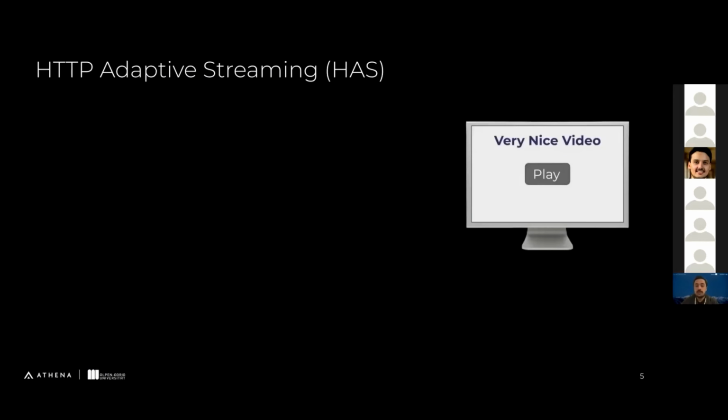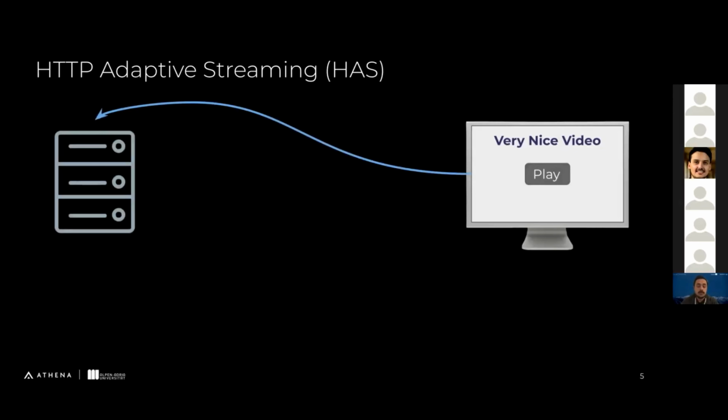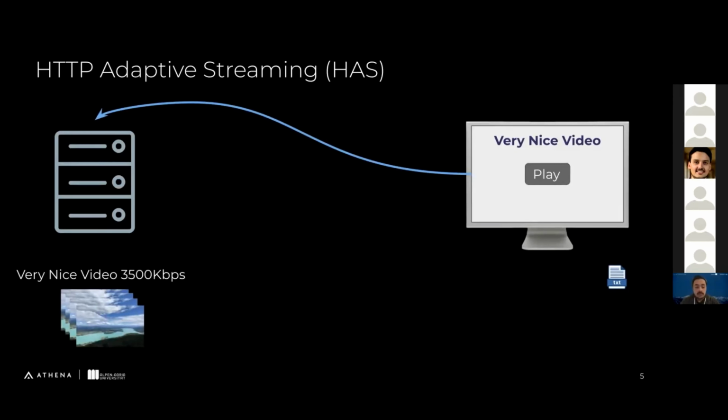Here, let's say a client wants to watch a video. It goes and asks the server about the content, and the first thing the server does is send a manifest file for that video, which includes all the available representations and quality levels that the server has for that video. Then the client reads that manifest file and checks its network condition to choose the best possible quality level. Then it asks for a single segment, which is usually 4 to 6 seconds of that video in that quality level. In this scenario, it says, okay, 3500 kilobits per second is suitable for our network condition, and it asks for the first segment of the video from the server.